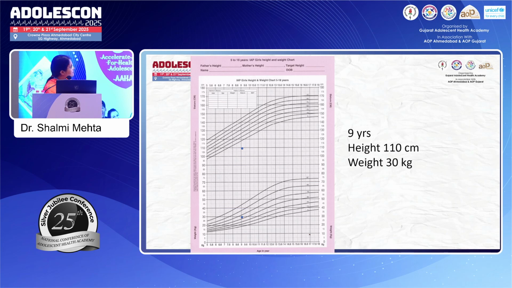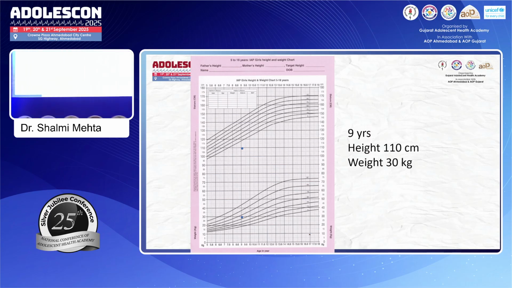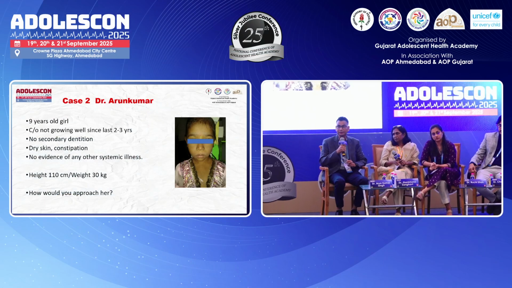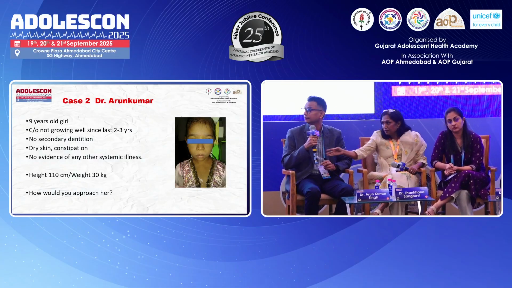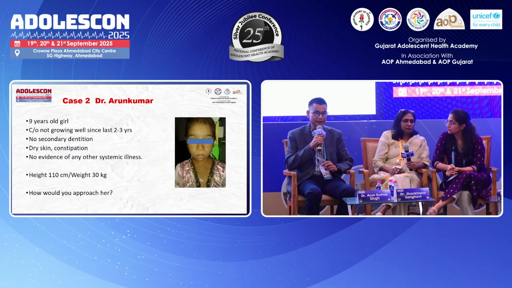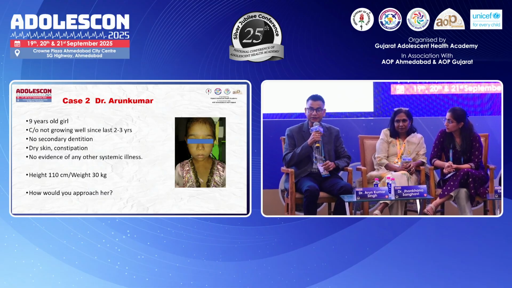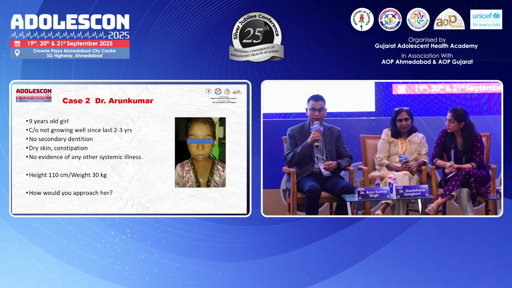Yeah. First I will ask the history of the child, personal history, growth history, what is the height and weight of the child. Then I will ask family history.